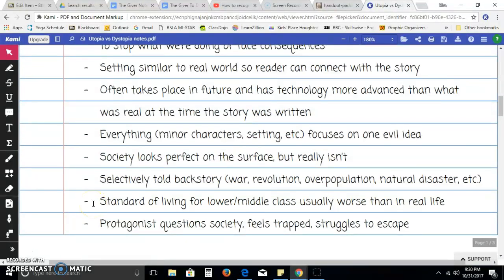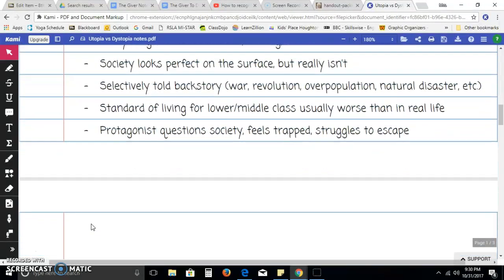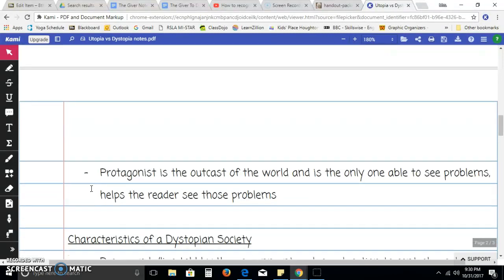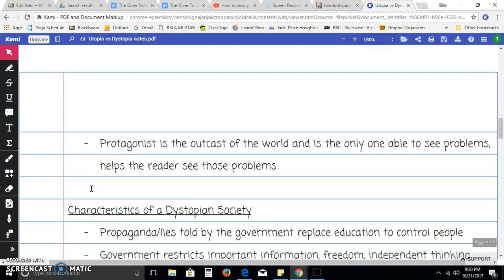In a dystopian piece of fiction, standards of living for the lower and middle class are usually worse than they are in real life. In these stories, the protagonist questions society, feels trapped, and struggles to escape. Lastly, the protagonist is the outcast of the world in this story and is the only one able to see the problems and helps the reader, or you, to see those problems as you read the story.